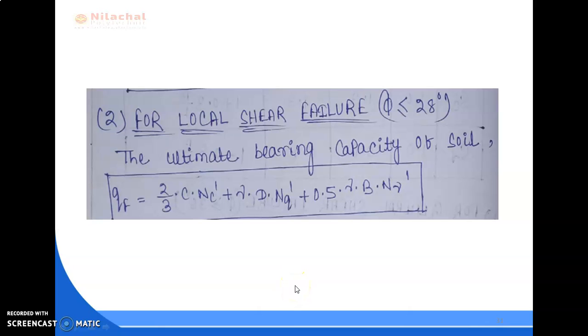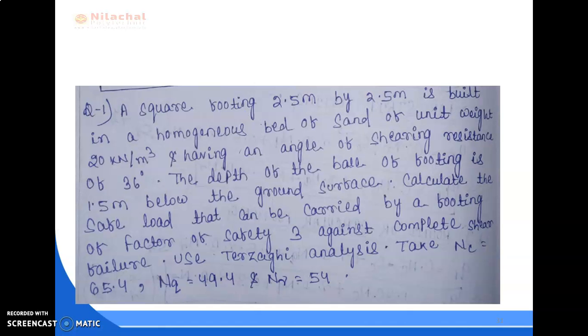Hello everyone. In the previous lecture we had discussed different formulas to calculate the bearing capacity of soil for different types of footings. So now we are going to solve some problems based on these formulas. So let us discuss a question.